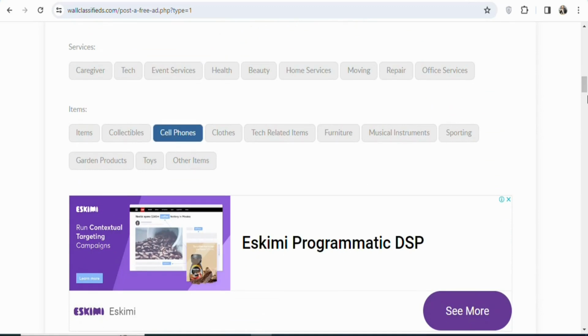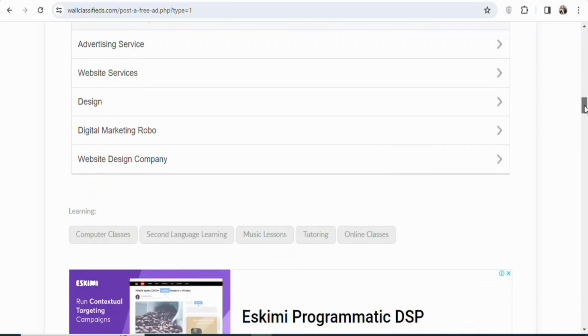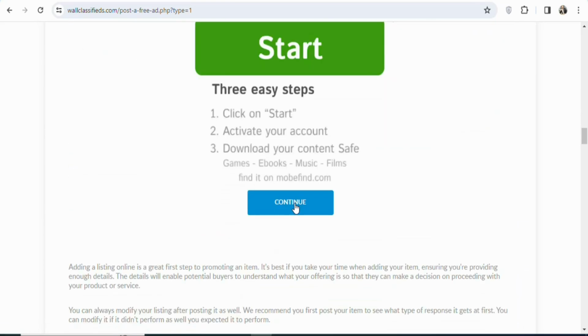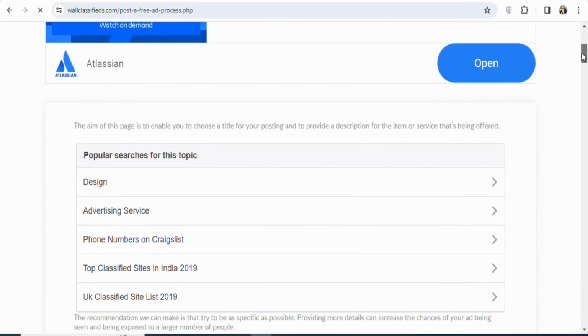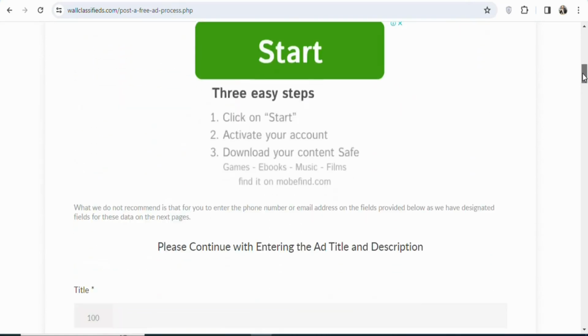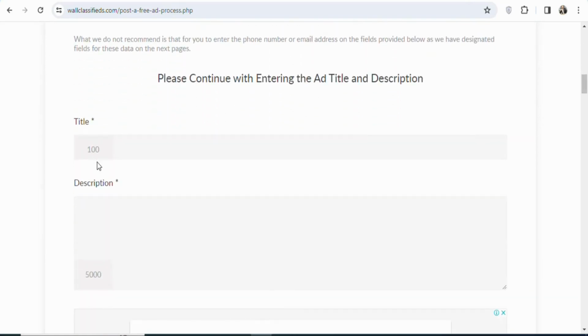Once you select your category, the next step is that you are going to scroll down and then click on continue. You can see continue, click on it. Once you click on it, you can see listing, title and description. You have to write a title for your ad and a description. So just scroll down to the bottom, you can see title and then description. Just write a simple title and a description for your ad.